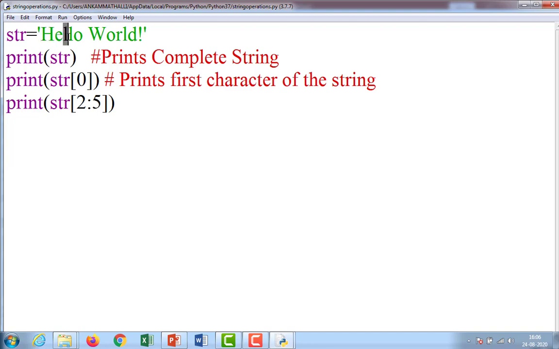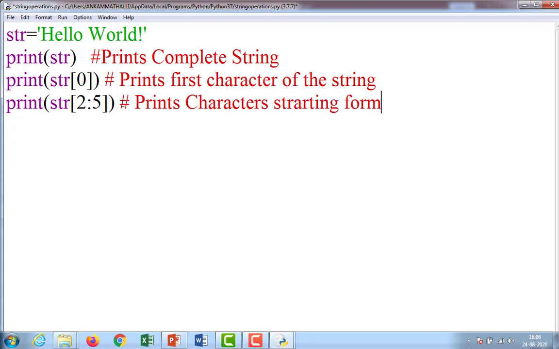Until 3, 4, until the fourth index is displayed. 2:5 means that. It prints characters starting from the 3rd to the 5th.